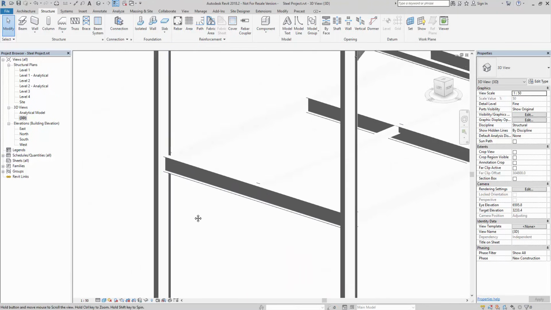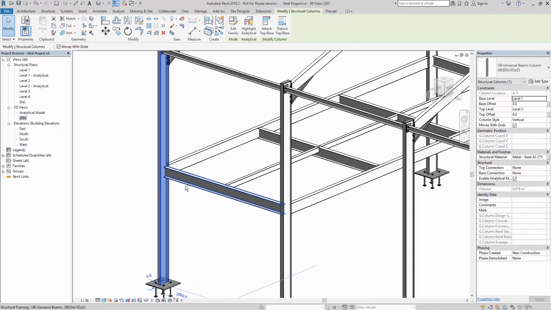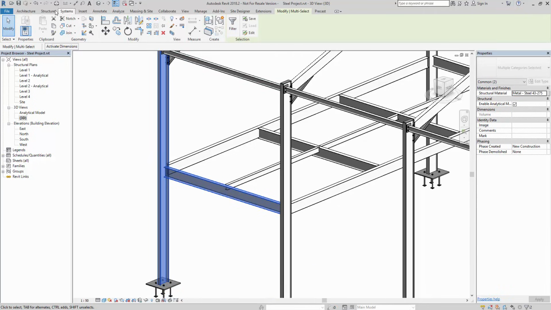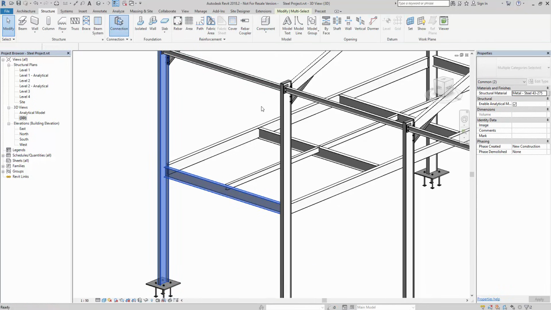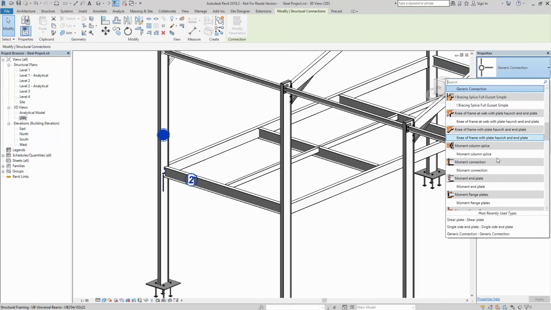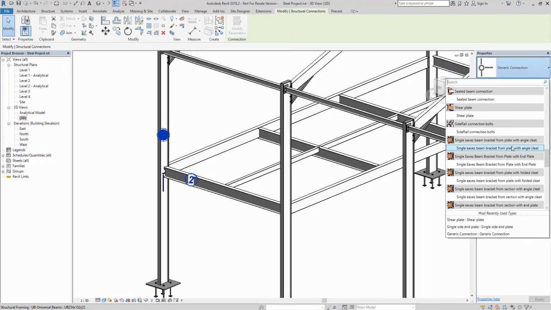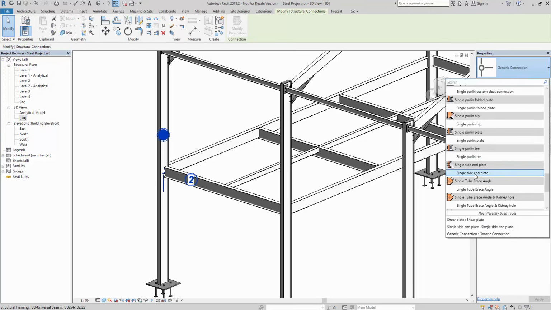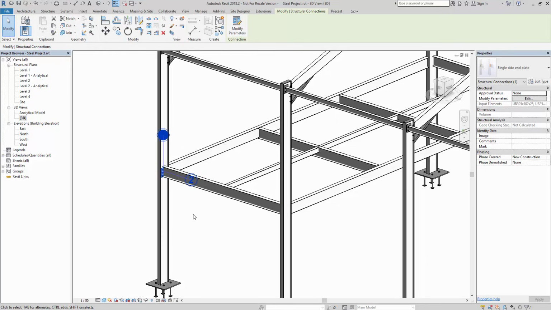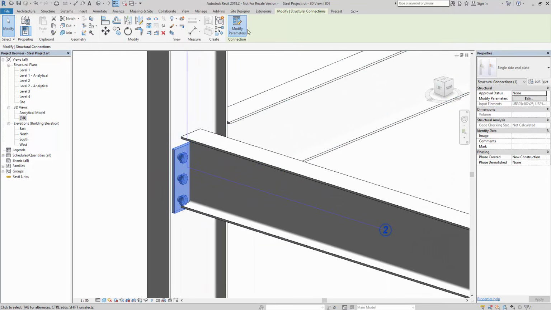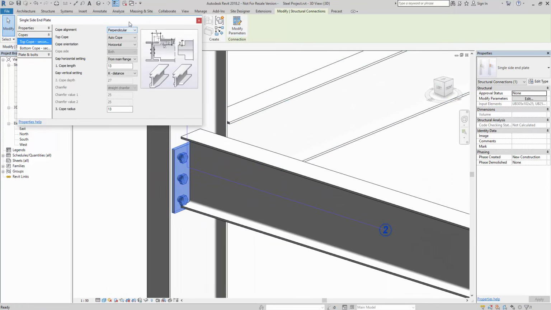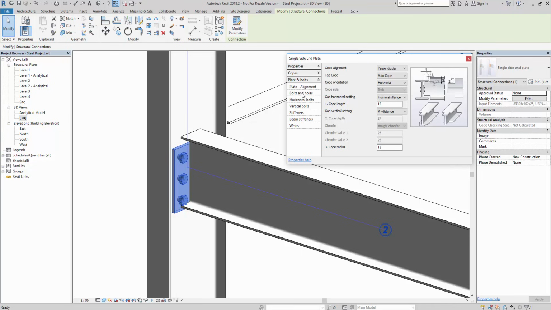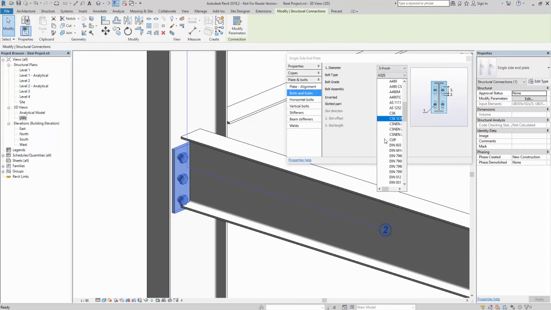Then we start looking at the mezzanine section. So again, it's column to the beam here, structure, connection, and then it's setting out what we want. Let's go and look at a single-sided end plate. Modify the connection, and again, similar process. I like to go and set the bolts first. That will define how everything is controlled.